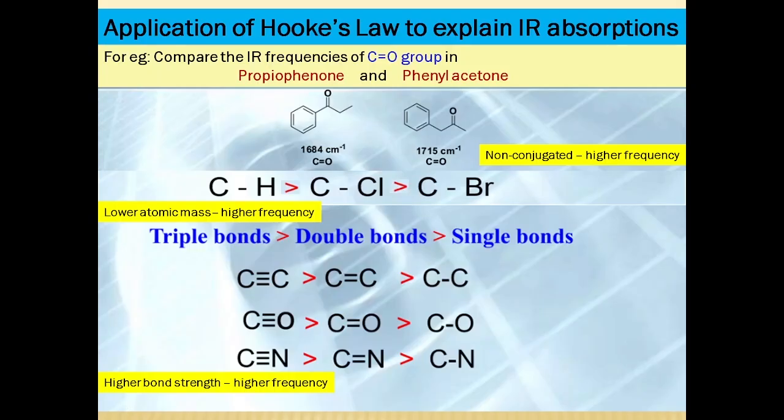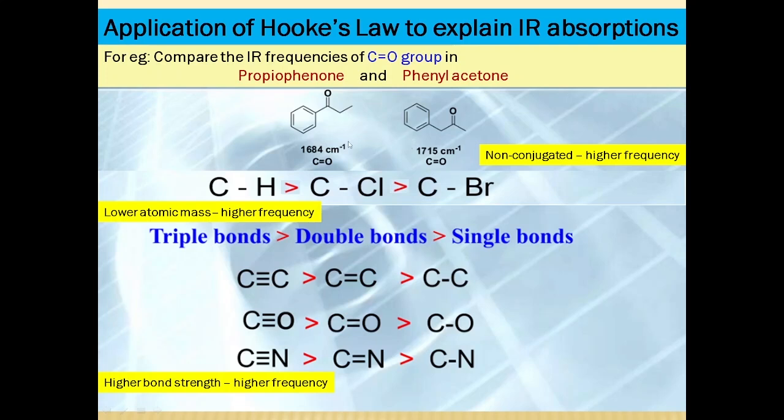Now let's see the application of Hooke's law to explain some trends in IR absorptions. For example, let us compare the IR frequencies of the carbonyl group in a conjugated ketone and a non-conjugated ketone. For example, propiophenone and phenylacetone, they are structural isomers, you can see. The conjugated ketone absorbs at a lower frequency compared to the non-conjugated ketone.